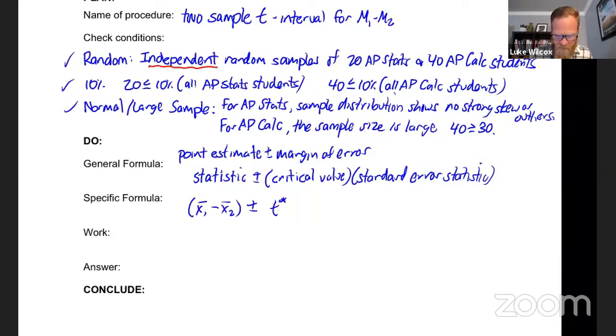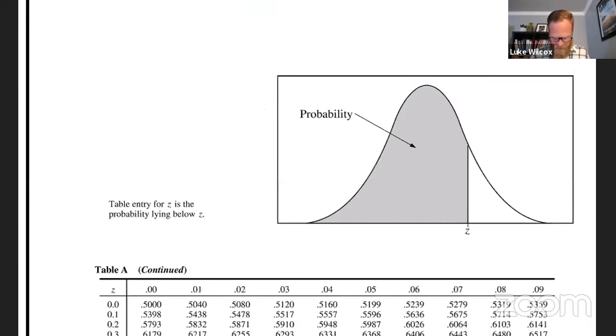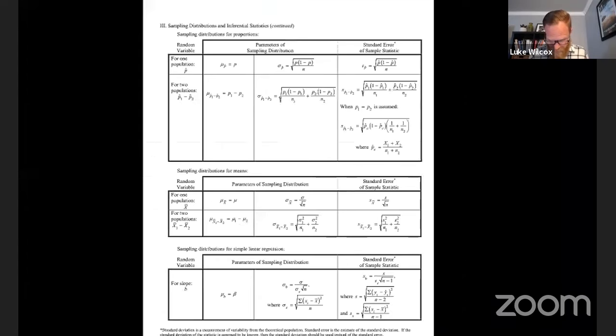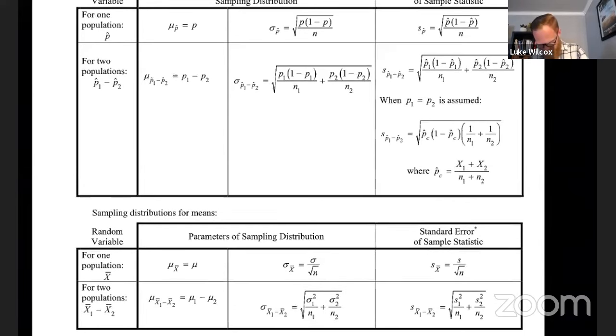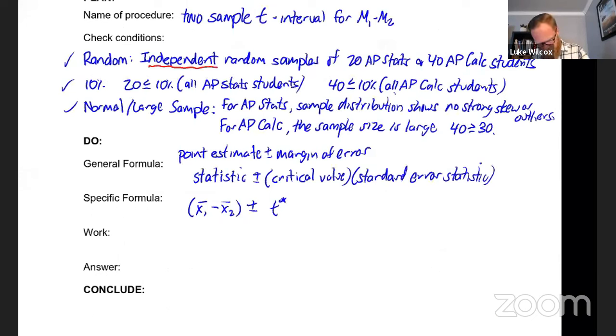Now, the standard error, I just want to quickly show you on the formula sheet where this is. Formula sheet here, it's on the second page. You can see on the right-hand side, we've got the standard error. And so here I'm looking at standard error, and we want two populations. And so look, this is it right here. So we're just going to copy that over for our standard error, which is the square root of s1 squared over n1 plus s2 squared over n2. What we're really doing there is we're adding the variances of the two sampling distributions, which we are allowed to because of the independent random samples. Now let's plug in some numbers here.